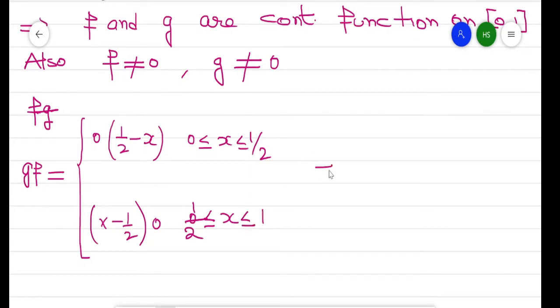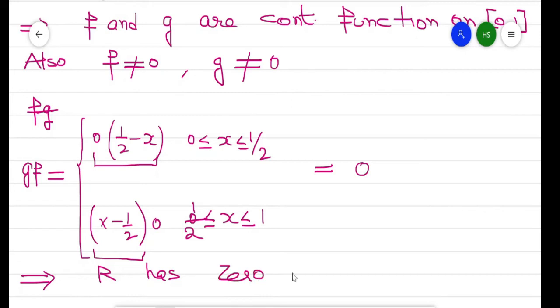So this total term is 0, because each product is 0. So we get f is non-zero, g is non-zero, but the product is 0. So it means R has zero divisors. This is again a very important result.